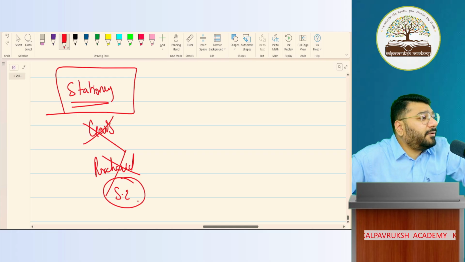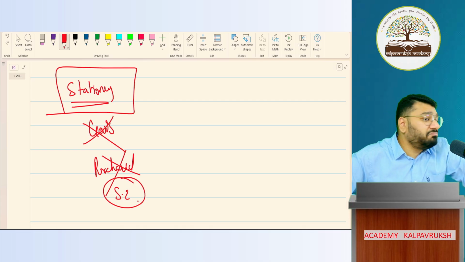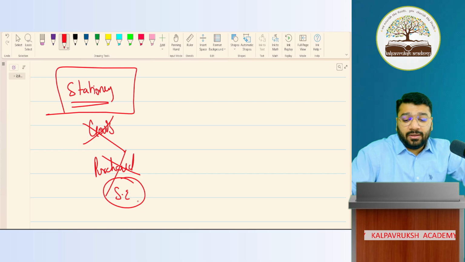Okay, not okay. So stationery that I buy with the intention to use it, can I put it in the purchase account? No. It'll go to the stationery expenditure account. Okay, wow. Okay. Next example.